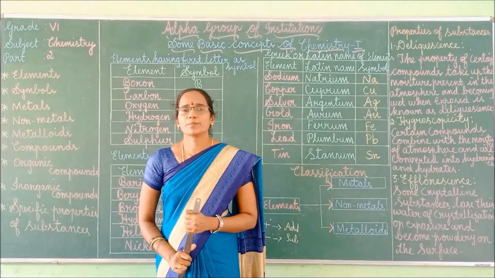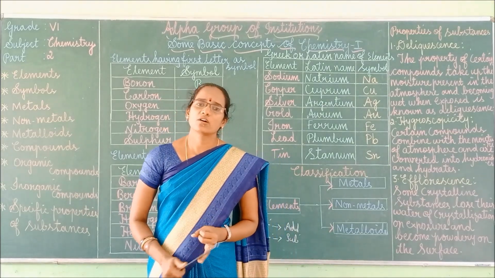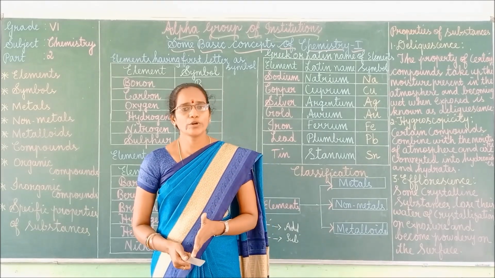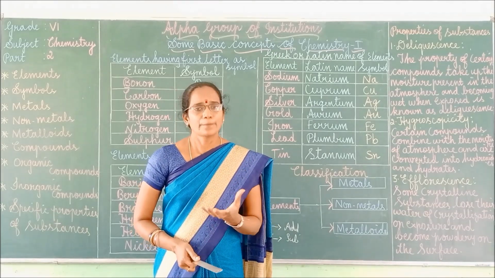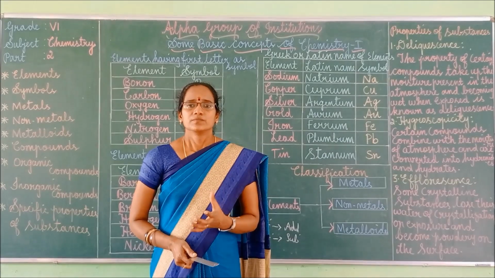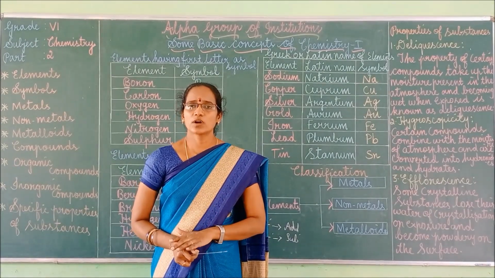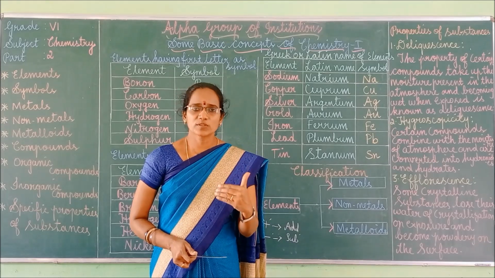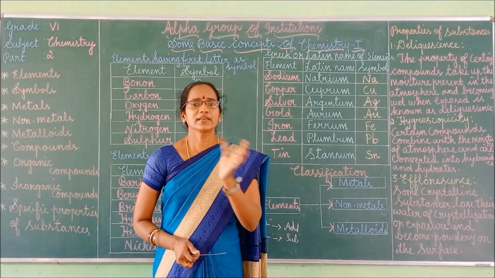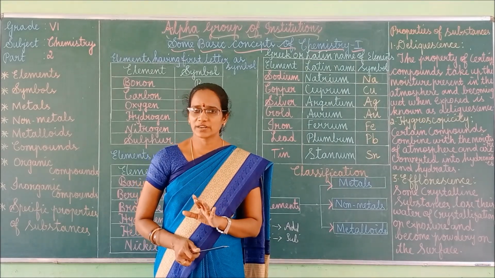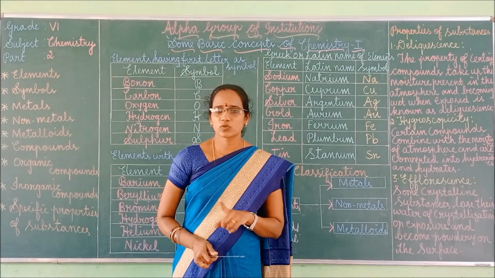For example, boron, silicon, germanium, arsenic, antimony, polonium. These are some of the metalloids. The elements which possess both metallic character as well as non-metallic character are called metalloids. Got it, children?